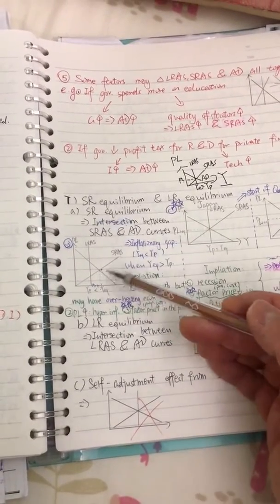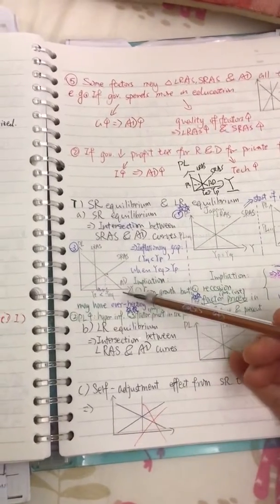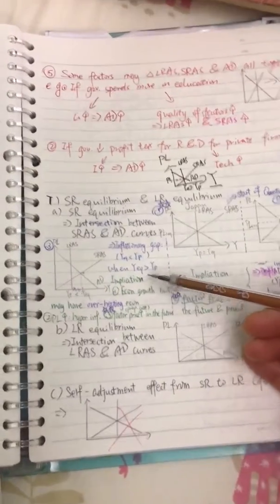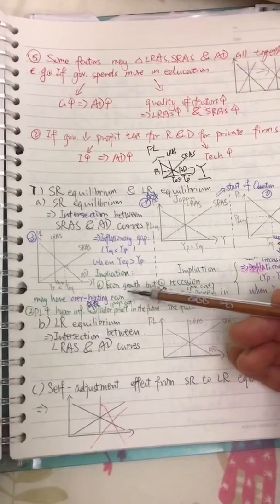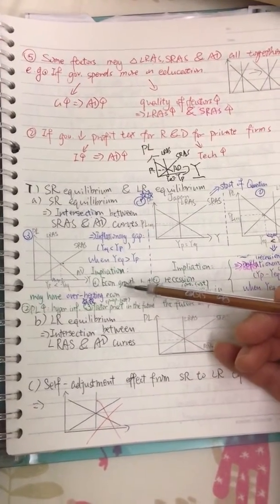Okay, we start from here instead of this. And then you will see what the implication is when there is an inflationary gap in the future. We have economic growth, but we have an overheating economy.